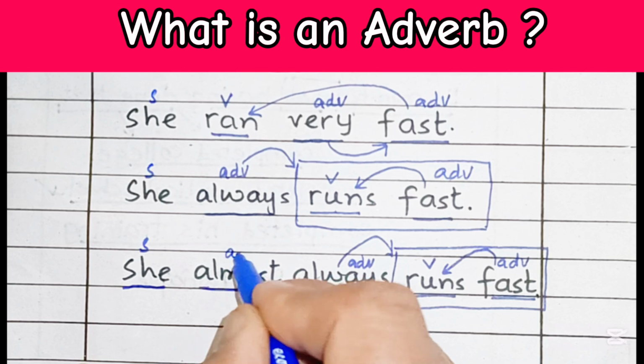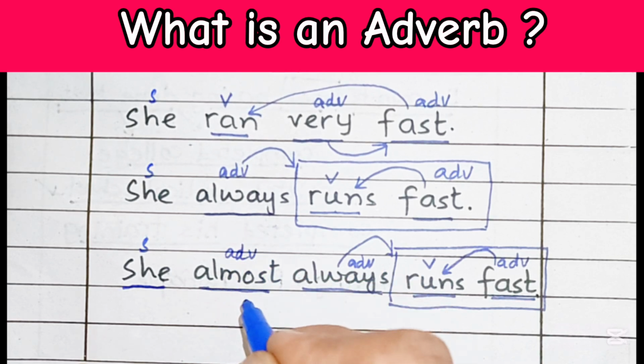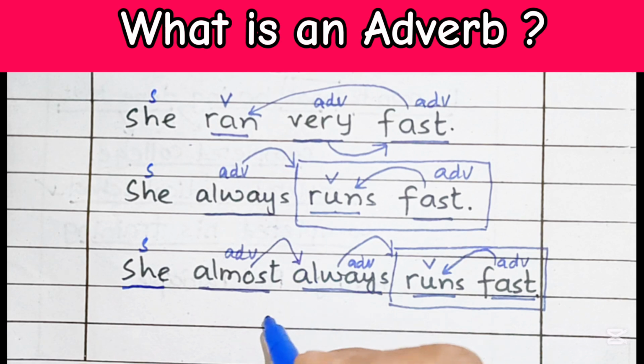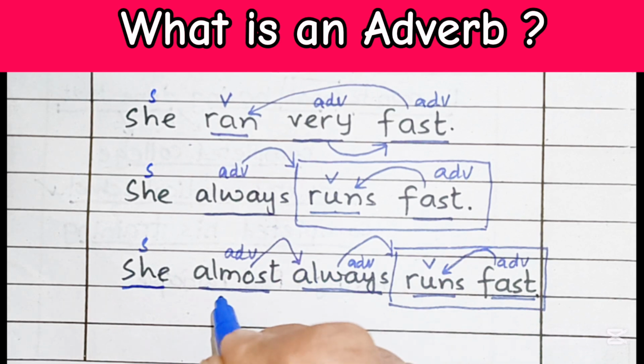So this is the third adverb in this particular sentence, because the word almost is the adverb that modifies another adverb, that is always. So it is another adverb in this sentence.